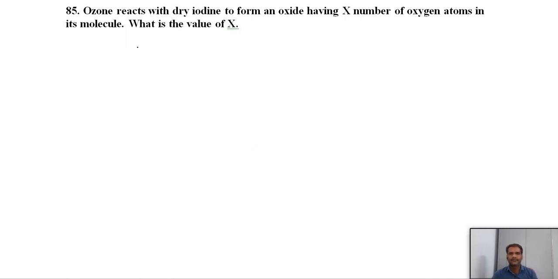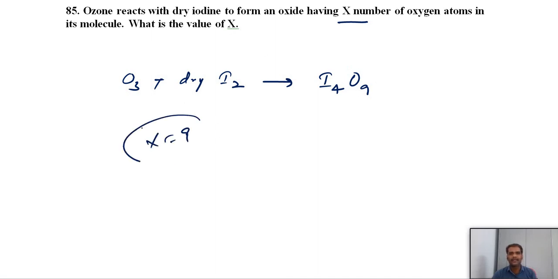And the last question of this session. Ozone reacts with dry iodine to form an oxide having x number of oxygen atoms in its molecule. What is the value of x here? In the last class we discussed that. Ozone, if we treat with dry iodine, we will get the iodine oxide I4O9. So the number of oxygen atoms in one iodine oxide molecule is 9. So x equals 9. 9 should be the answer.